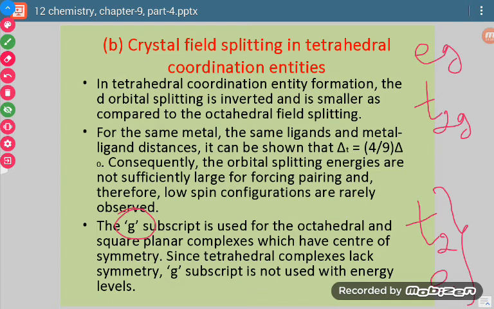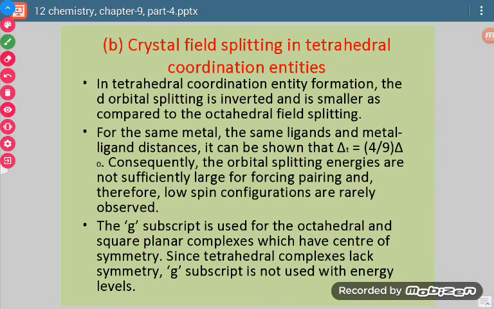Why? Because in tetrahedral complexes there is no center of symmetry, whereas octahedral and square planar complexes have a center of symmetry, and the g subscript is to show symmetry. In tetrahedral there is no center of symmetry, so it is represented by small e or T2 only.